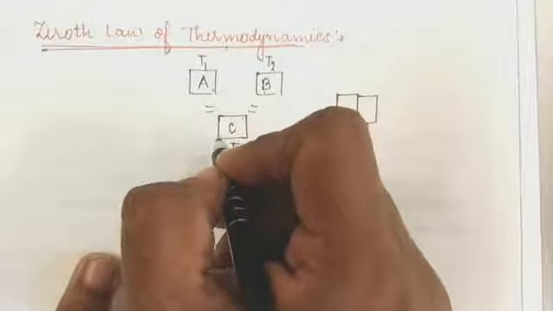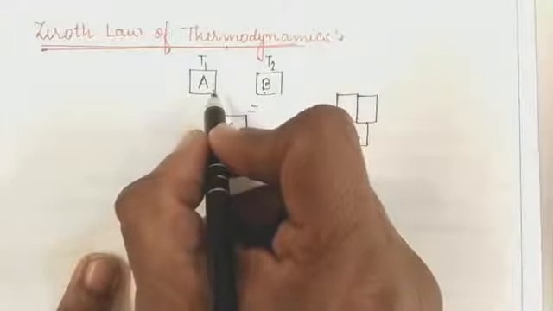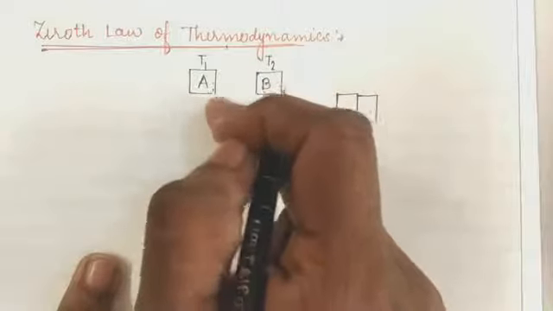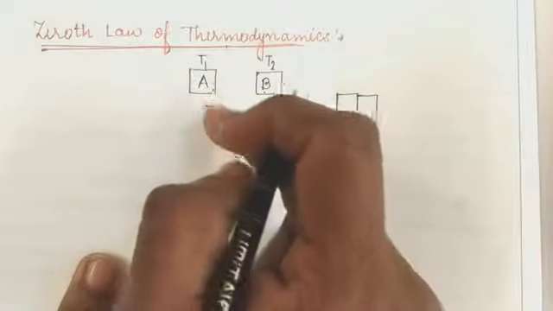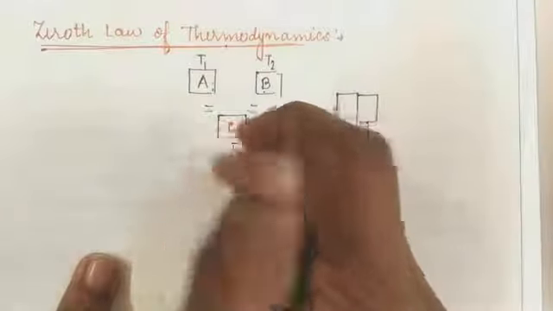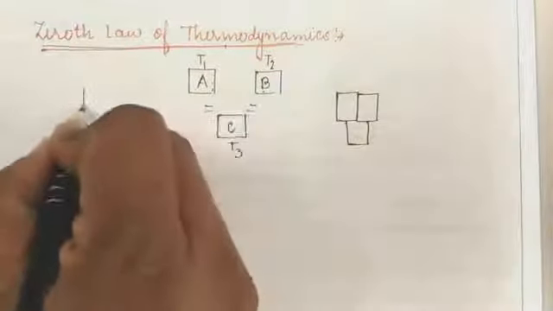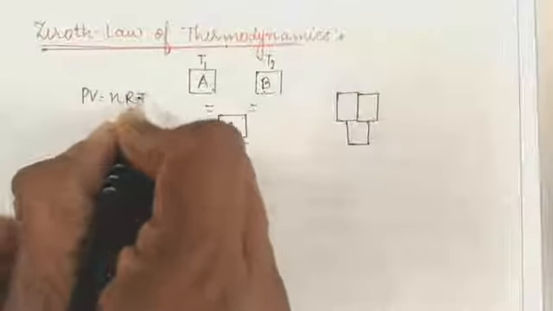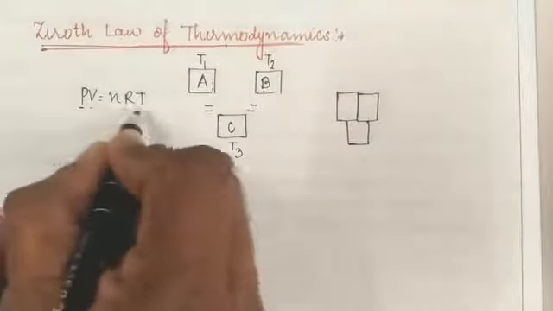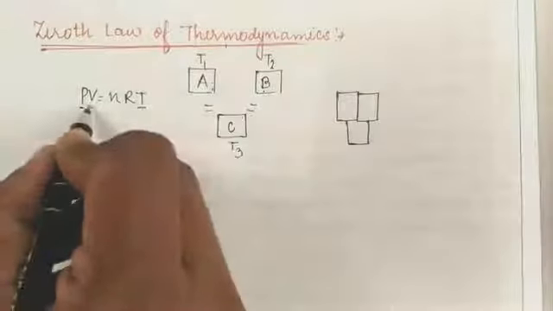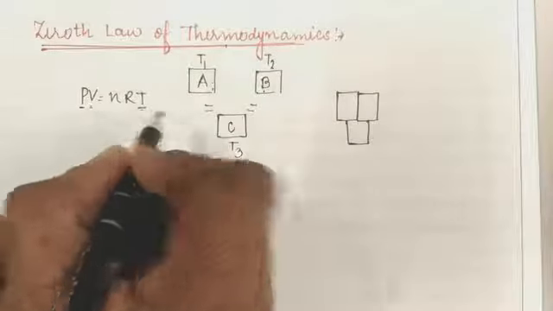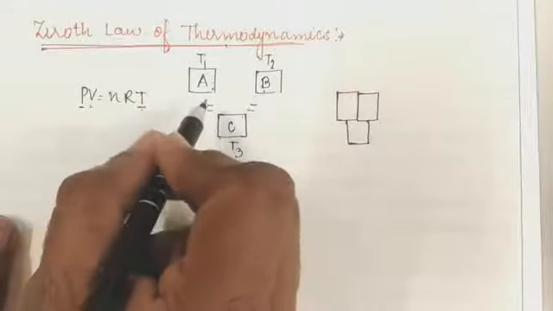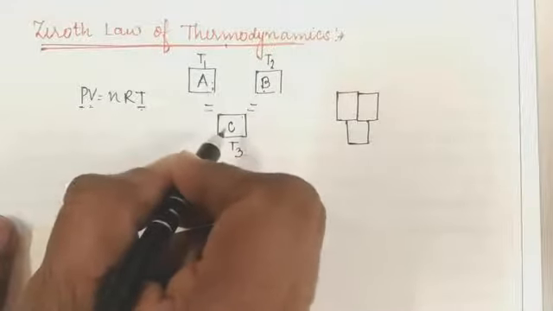Thermal equilibrium means that the temperature, pressure and volume, all the thermodynamic variables for these two systems, are equal. As I have said, PV equals nRT. So what are the thermodynamic variables? Pressure, volume and temperature. If the pressure, volume and temperature are constant for the two systems, this is the thermal equilibrium.